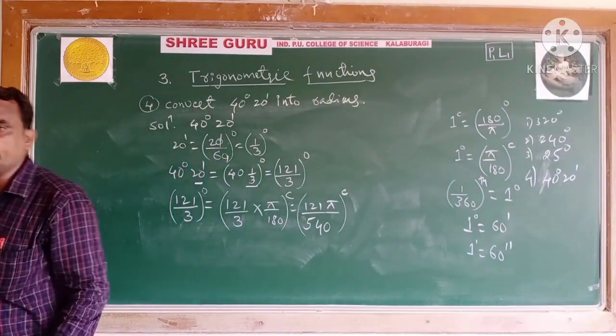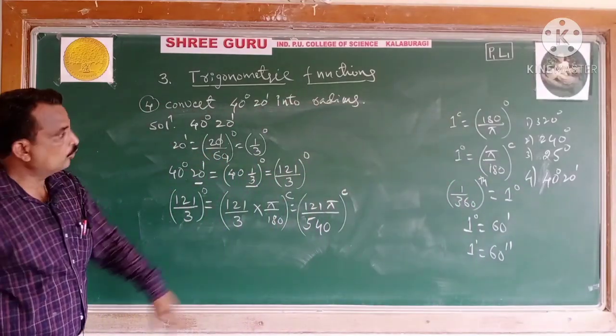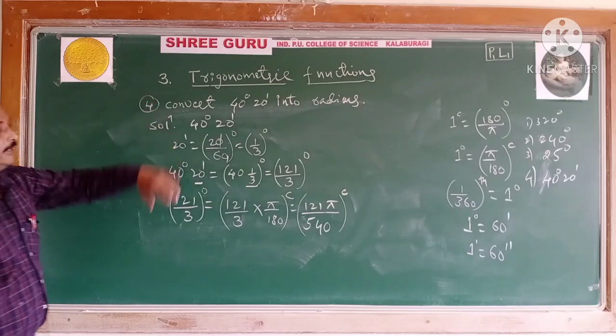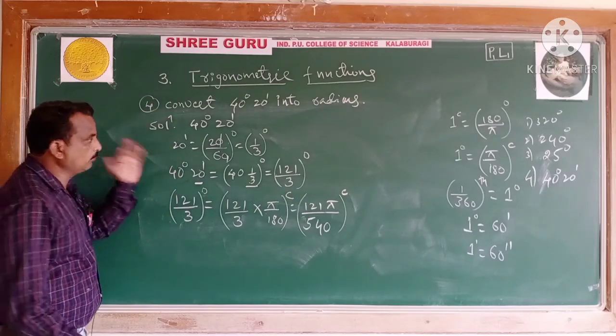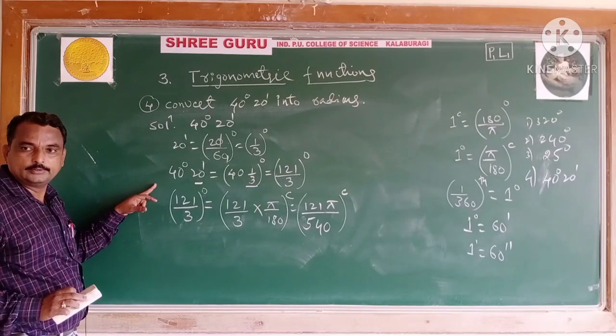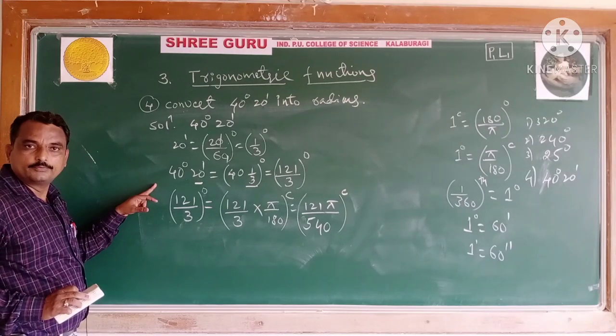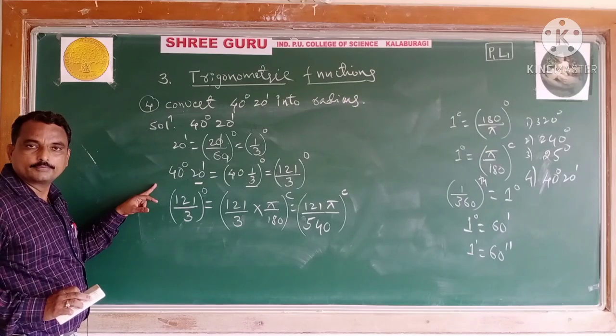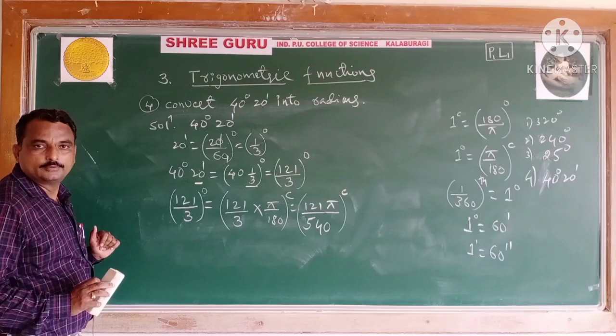I will calculate one more example and then I will give the homework. Calculate the remaining examples yourself. Let us see one more example. I think you have taken this one, completed I think.